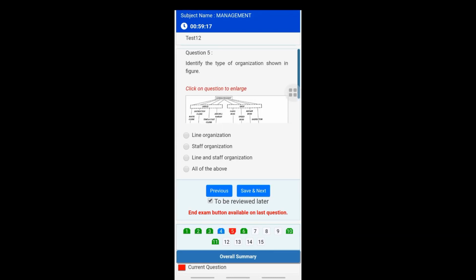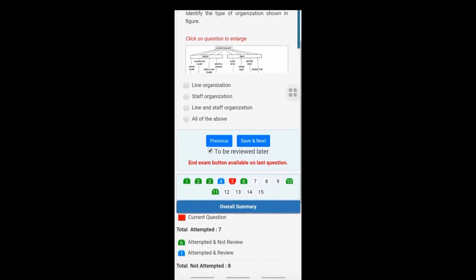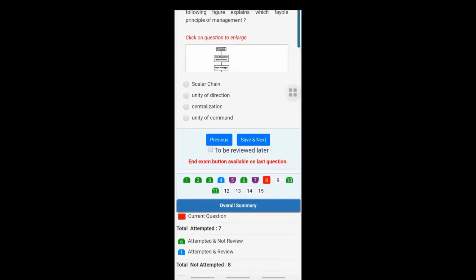There is a timer at the top left of the screen which denotes the time till completion of the exam. In this case, I still have 59 minutes till the completion of the exam. There are certain color codes available for your reference. Red color indicates the current question, green color indicates the attempted question, blue color indicates attempted and marked for review questions, and purple color indicates not attempted and marked for review questions. You can easily jump to a distant question by clicking on the question number which is present at the bottom of the screen.